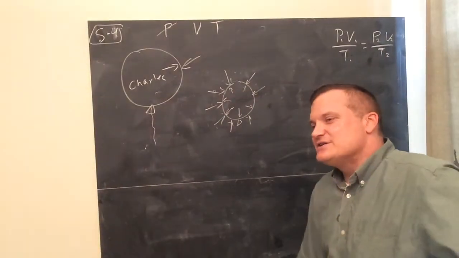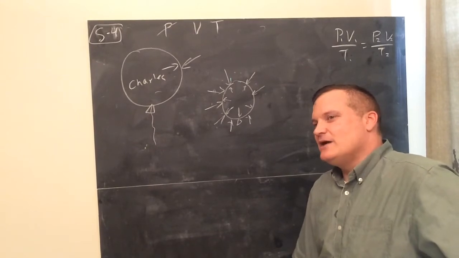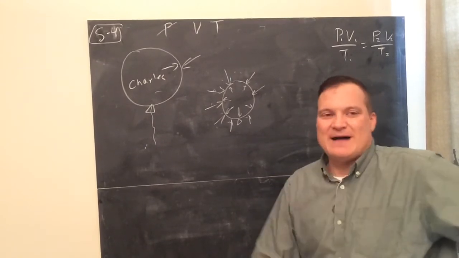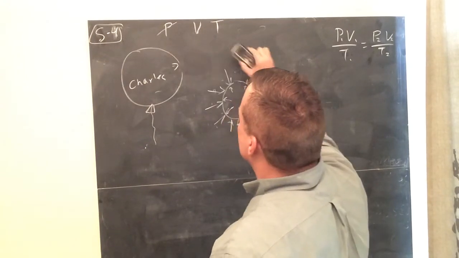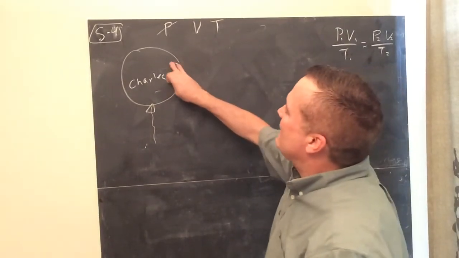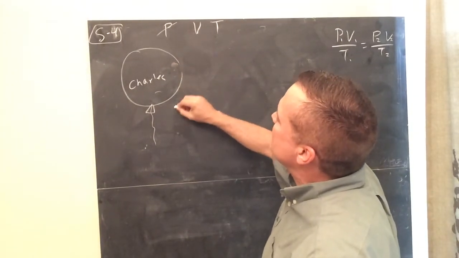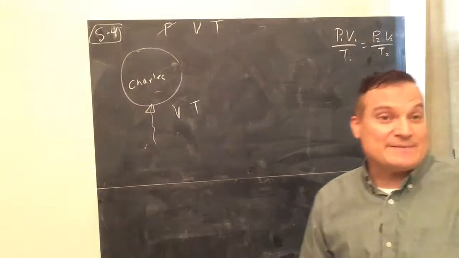Now, tire gauges actually only measure the pressure above atmospheric pressure, I believe. So, I'm just being real technical about that. But anyway, the pressure inside and outside the balloon are equal. Okay, just to set that straight. So for Charles, I like to think about a balloon. And I'll think, okay, what happens to V and T, volume and temperature? If I increase one, what happens to the other?